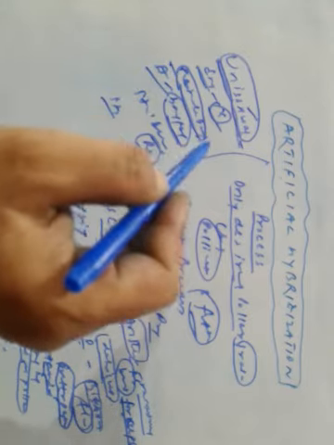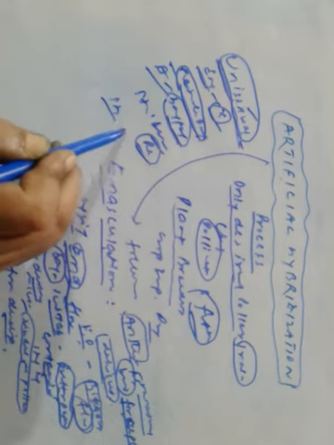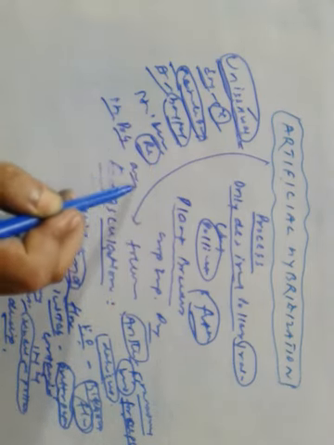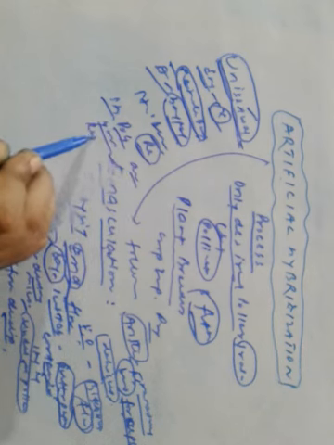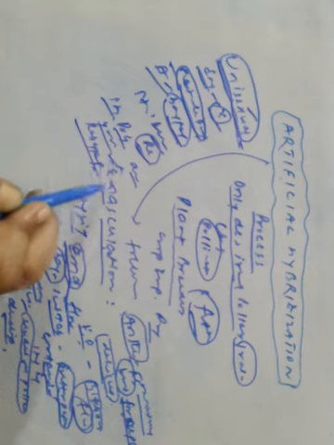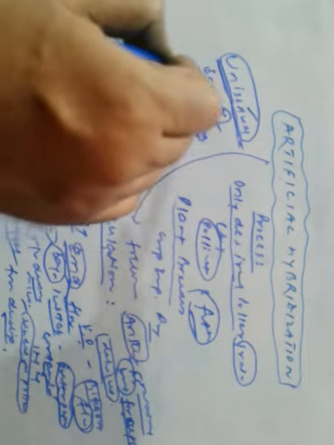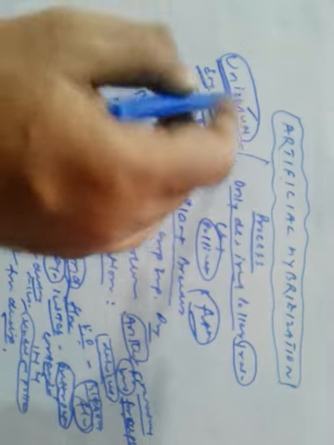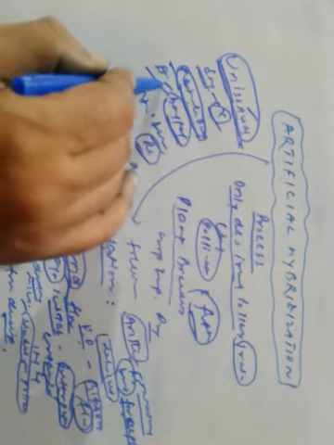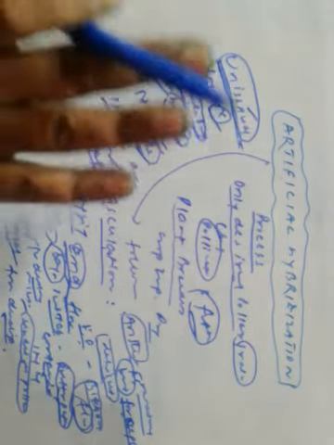The female bud is directly bagged, and when the stigma becomes receptive, pollen grains are dusted on it, so that fertilization follows and the flowers are rebagged. So when the flowers are unisexual, emasculation is not necessary; the female bud is directly bagged, and when the stigma becomes receptive, pollen grains are dusted on it and the flowers are rebagged.